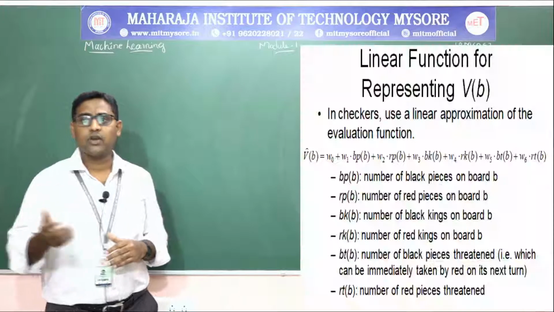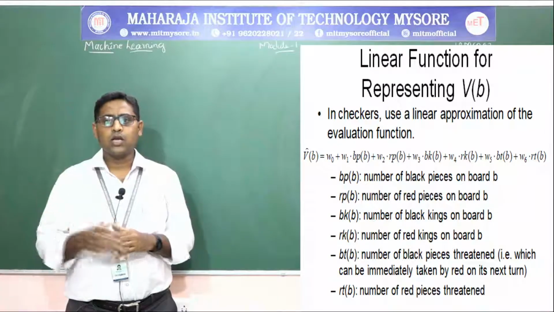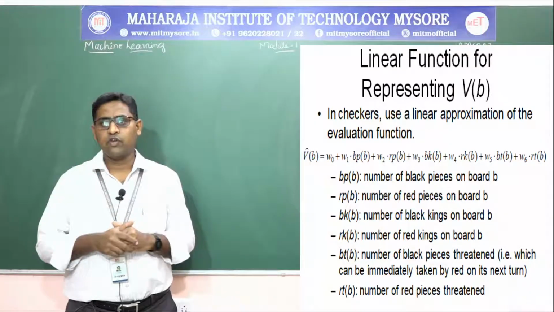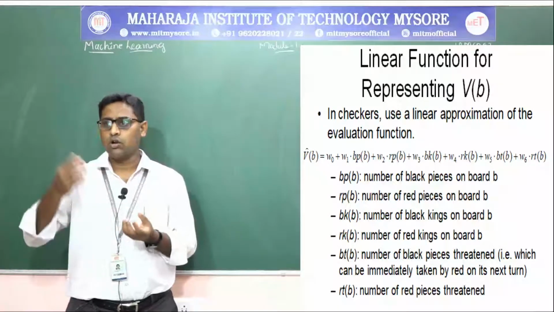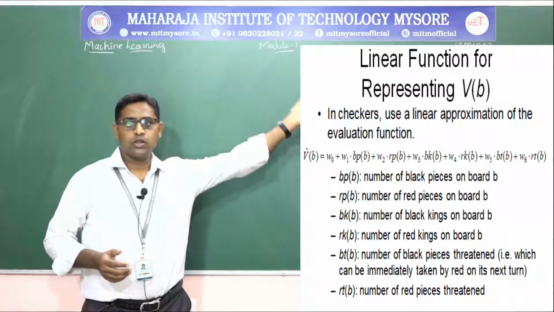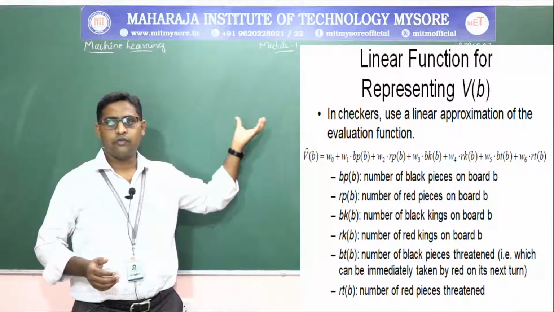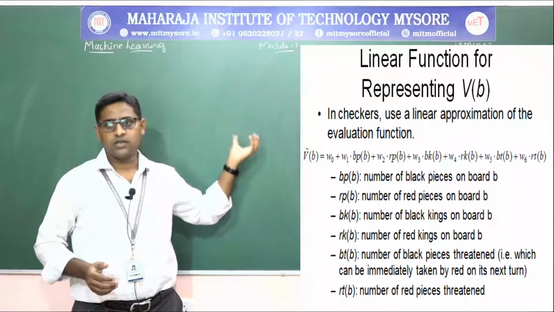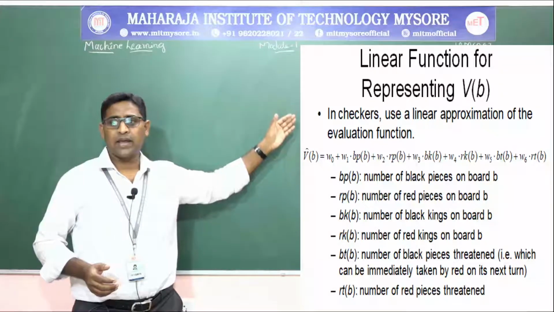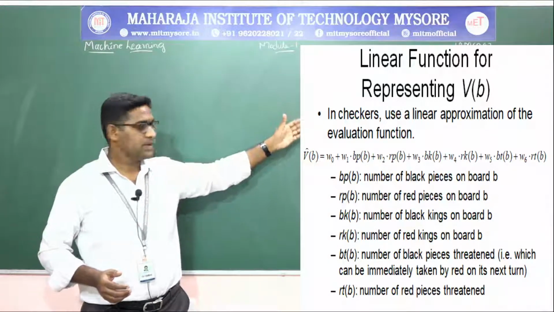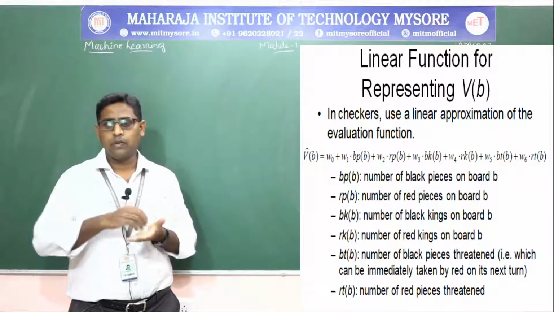Now consider a linear function for representing the checkers program, that is V of B, making a move from the board. We will use the evaluation function V of B equal to weights W0 to W6. W0, W1, W2, W3, W4, W5, W6 are the weights which will be adjusted, and W0 will be the constant coefficient. Then you will be making the black pieces or red pieces or black kings, etc., those many pieces of the colors you will be moving on the board.